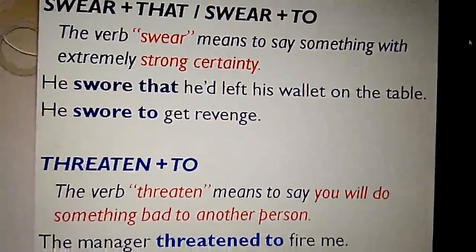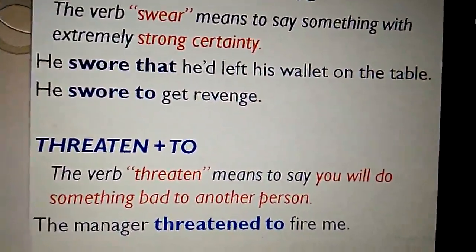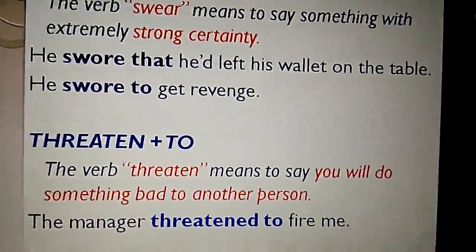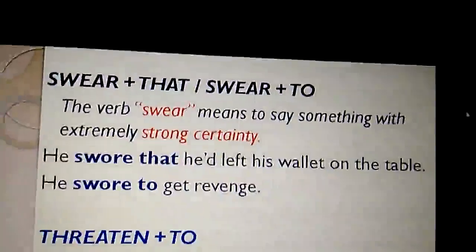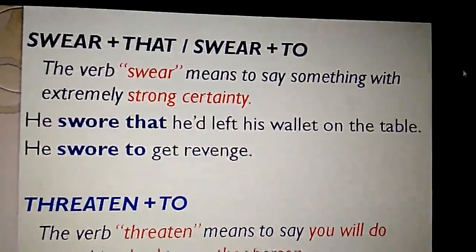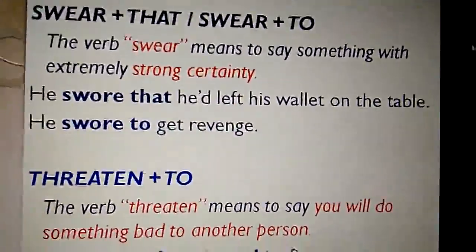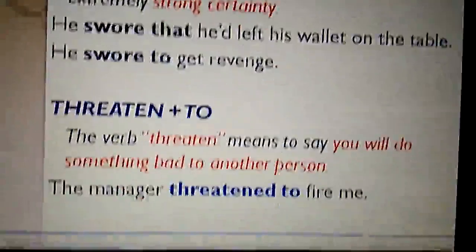He swore to get revenge. It is very strong that he is going to certainly do that particular thing. He swore to get revenge. Here for swear we have two patterns, that is swear that or swear to. So we use these two patterns when constructing a sentence.